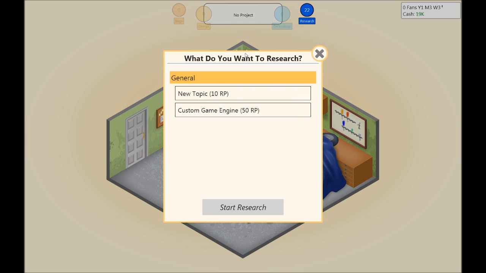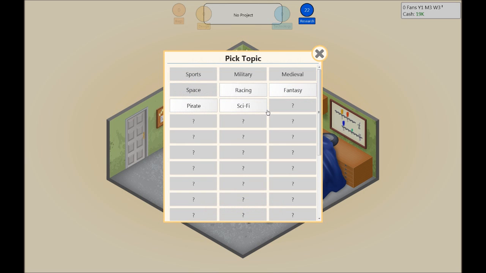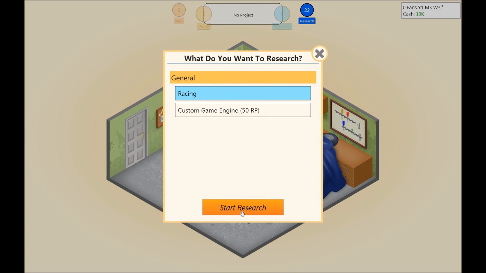So I have 22. Custom game engine costs 50, but this is a one-time cost. Creating a game engine is something you do later on as you research better stuff, more stuff like new graphics, sounds, AI, whatever. So let's see, topics. Racing games, maybe? It costs 10 research points, but let's do it.